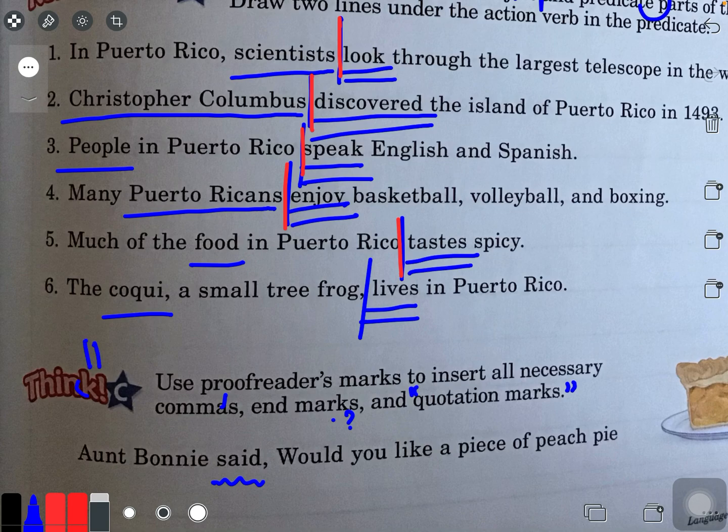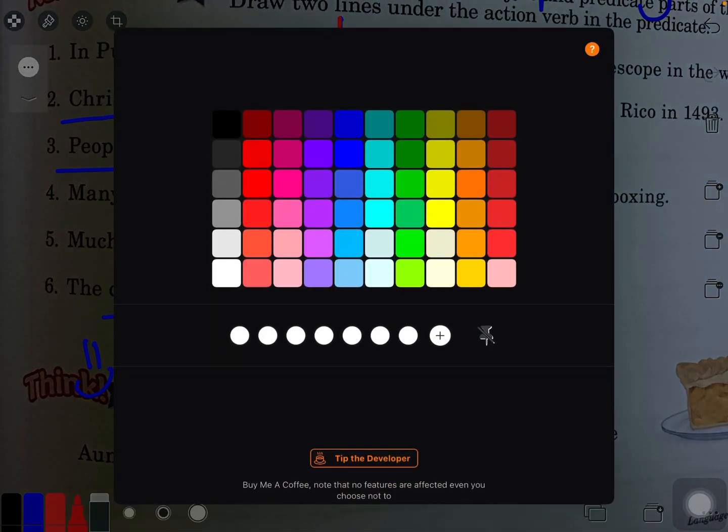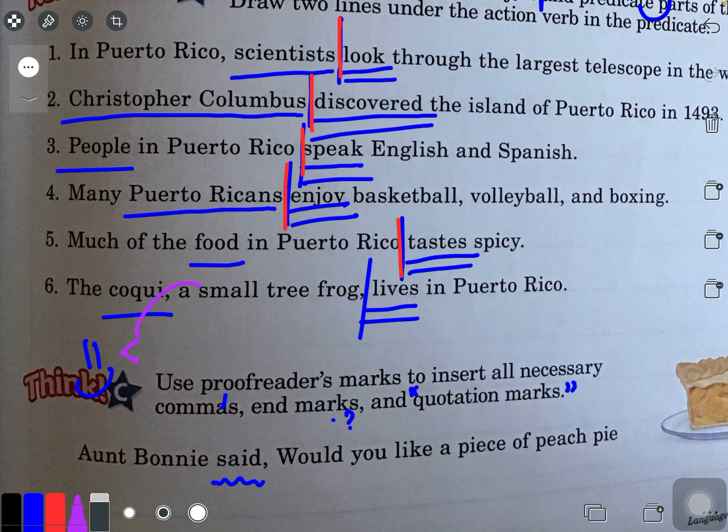So Aunt Bonnie, blessed Aunt Bonnie, is offering us some pie. So we have to figure out what she's saying inside her speech bubble. So she's saying, would you like a piece of peach pie? Now, I know it says said. I think they should have said asked because she is asking a question, right? She's not just going to say, would you like a piece of peach pie?